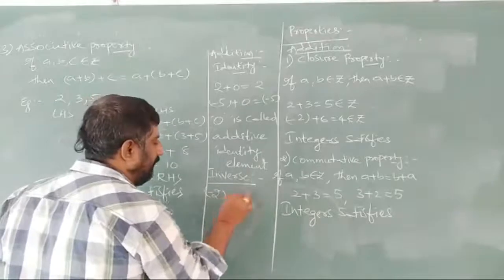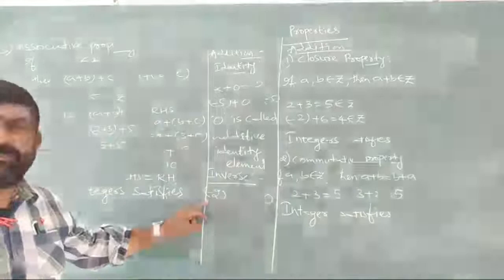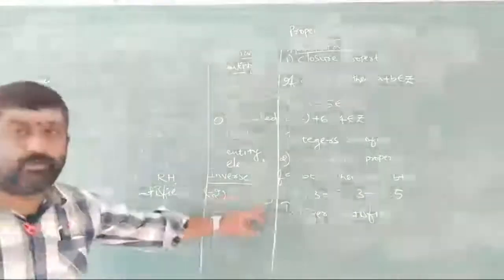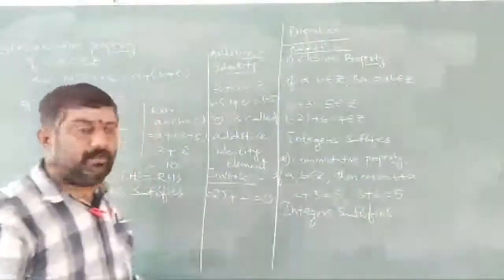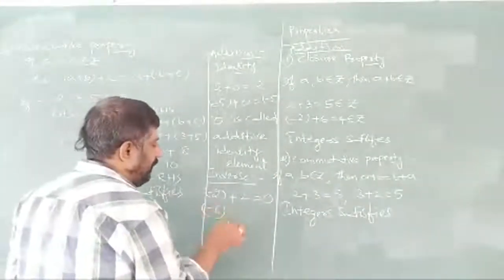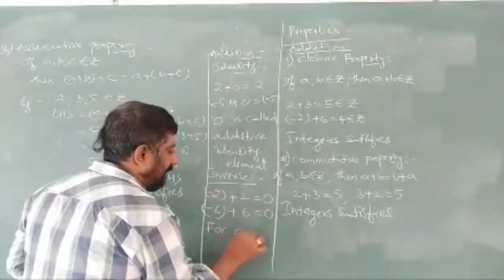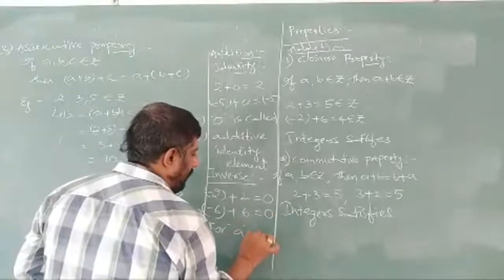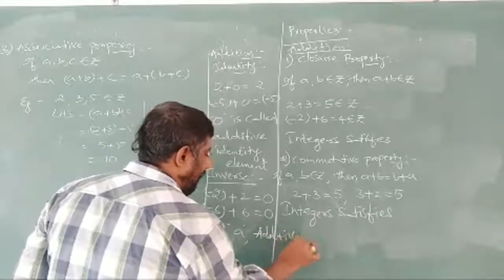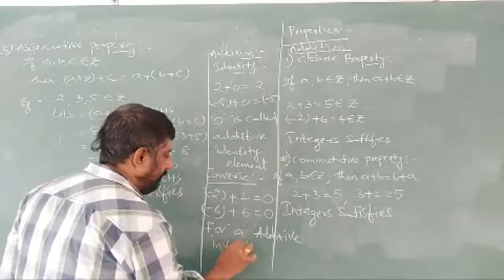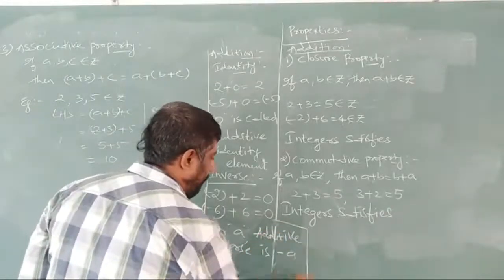Next we have one more small topic, inverse. For minus 2, if I am adding a number, I should get 0 here. For minus 2, which number can we add here? To get 0 from minus 2, we should add plus. So simply plus 2. So for minus 6, we are adding 6, we will get 0. So for A, additive inverse is minus A simply we can say here.